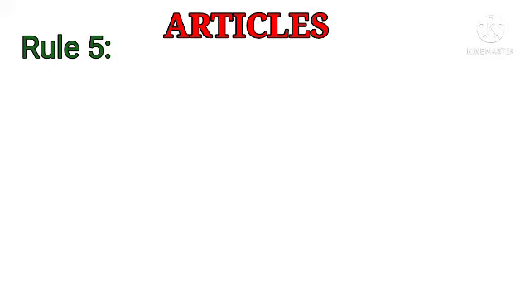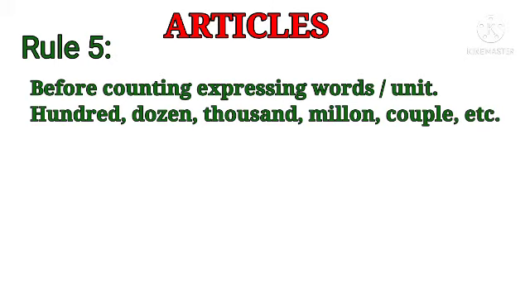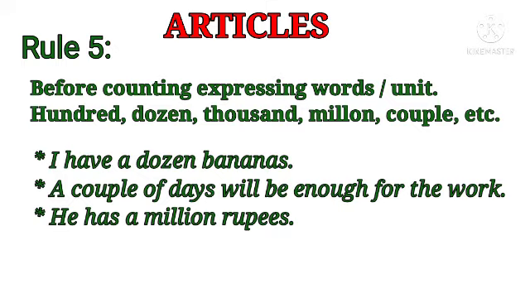See rule number 5. Before counting, expressing words or unit like 100, dozen, thousand, million, couple, etc. See the example. I have a dozen bananas. A couple of days will be enough for the work. He has a million rupees. Here dozen, couple, million show the counting expression. So we have to write article A.